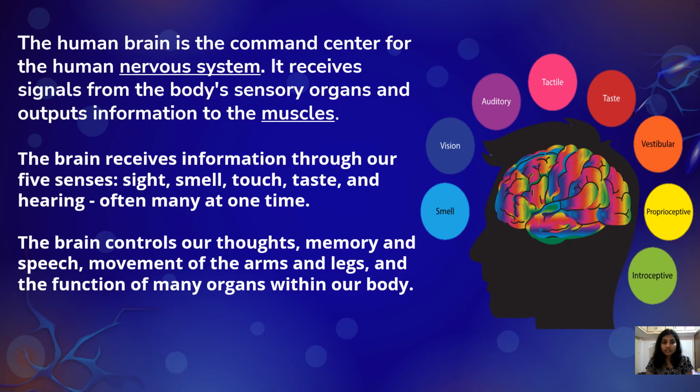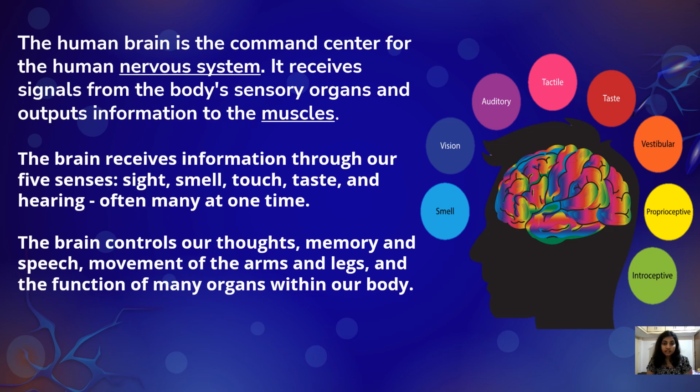The human nervous system is mainly controlled by the human brain. The brain receives the information or the senses from the sensory organs and gives the output to the muscles, which results in the action or any activity accordingly.